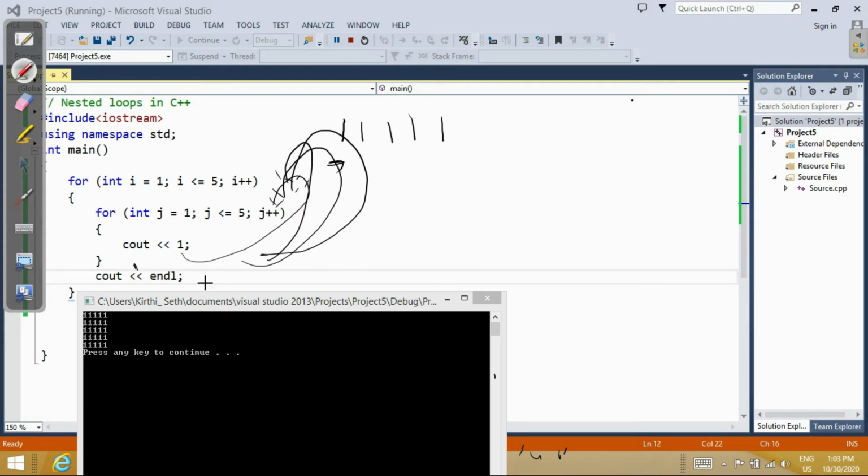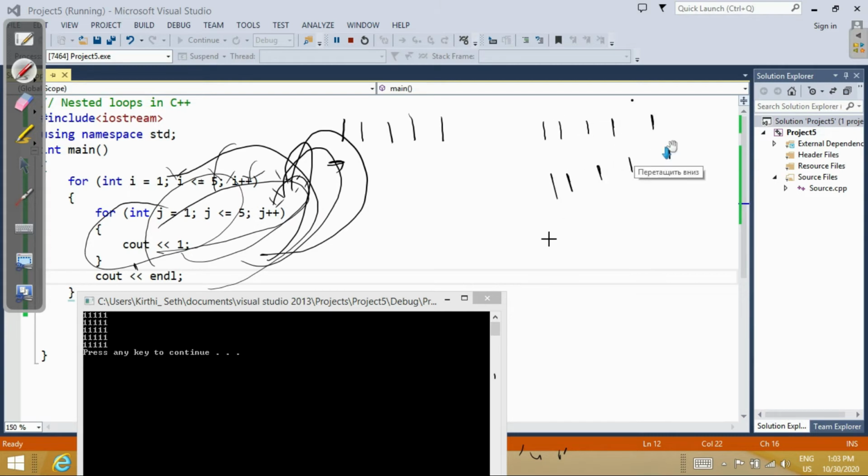As soon as j becomes 6, it will exit this loop, come here, go to the next line, and then i plus plus starts again, with i equal to 2, i less than 5. Again the same loop executes. So the inner loop will execute 5 times. That's why it is printing five 1s, and the outer loop will execute 5 times. That's why it is printing 5 rows. So this is how nested loops work.